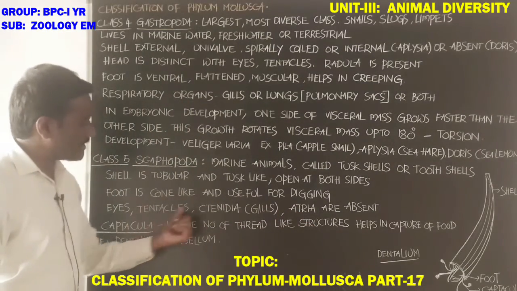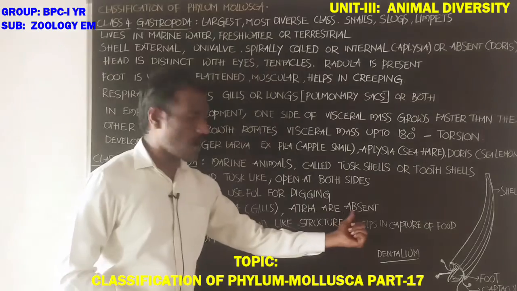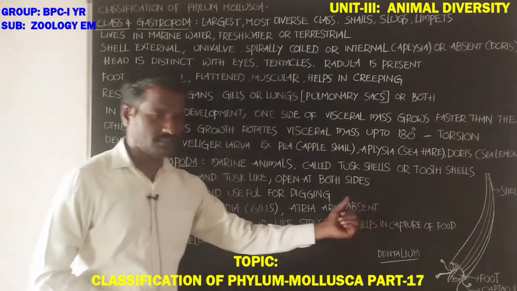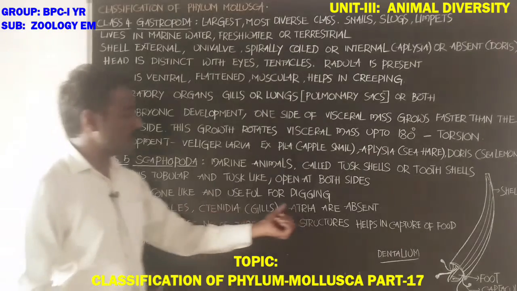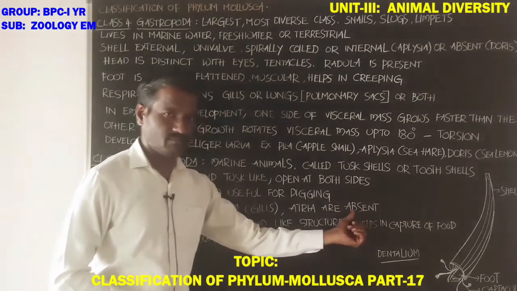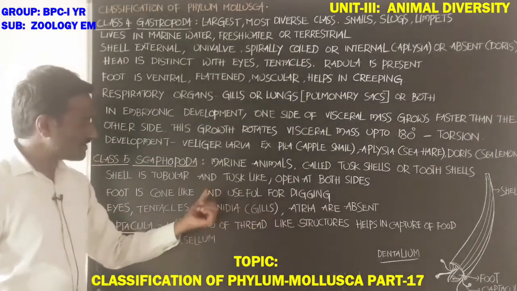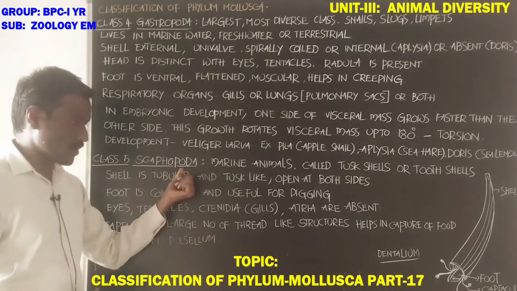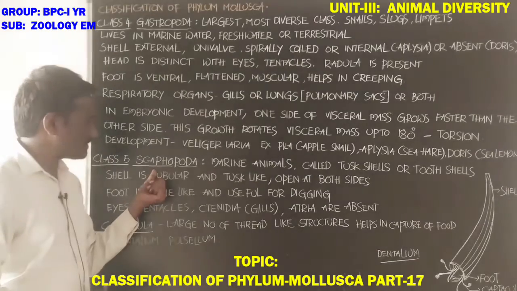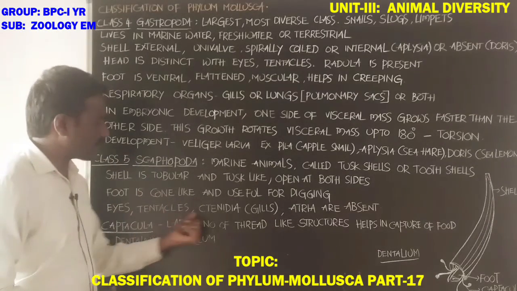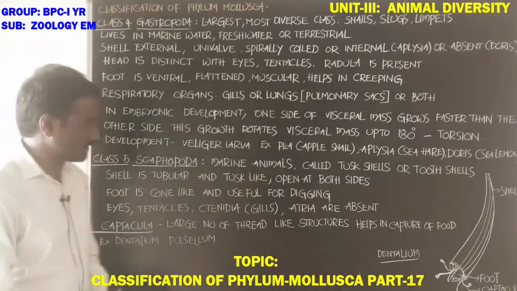It is important: eyes, tentacles, ctenidia, and atria are absent in animals of the class Scaphopoda.